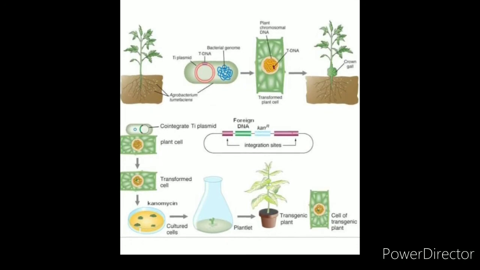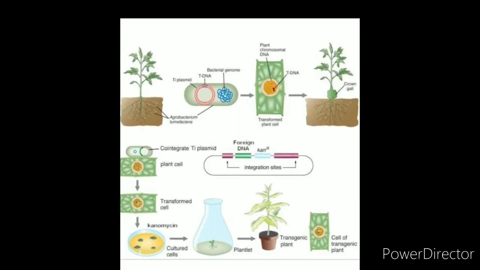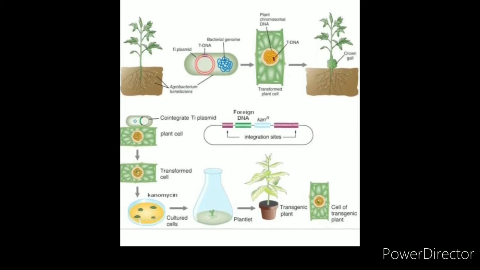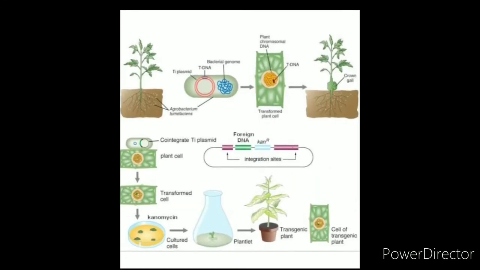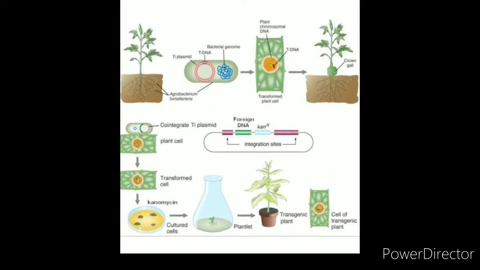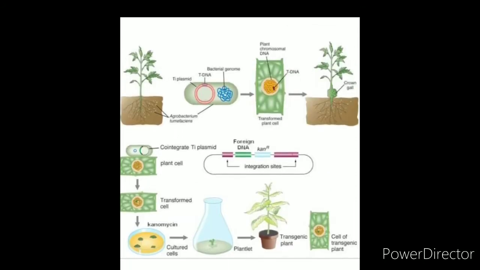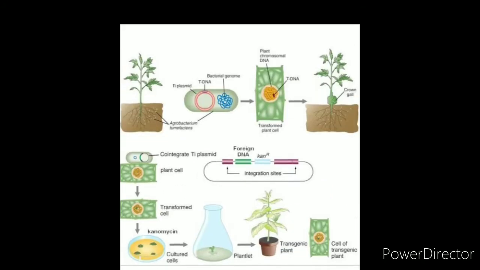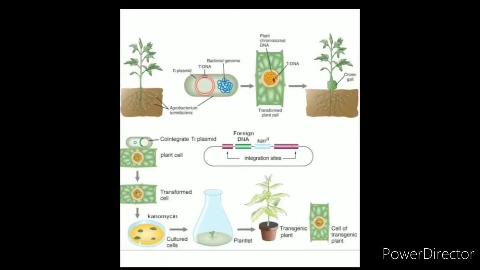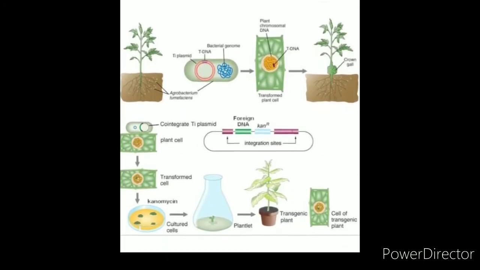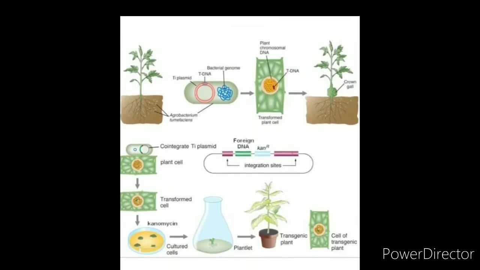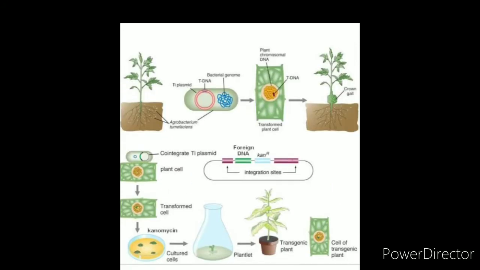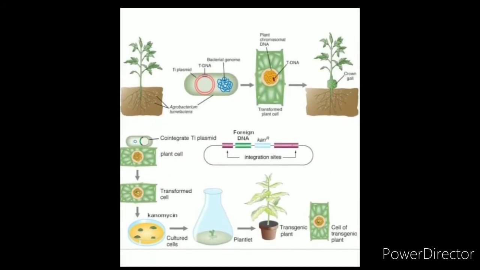Agrobacterium tumefaciens, a soil inhabiting bacterium, has a plasmid. First, isolate that plasmid, then incorporate the desired DNA into the plasmid. Desired means disease resistance or pest resistance or herbicide tolerance, etc. Now this plasmid contains new DNA. This rDNA is introduced into the plant cell. Then the plant cell is cultured and develops into a new plant with a new character.